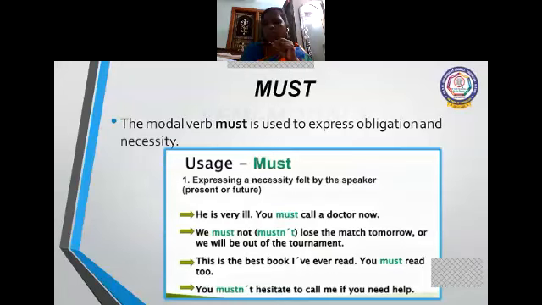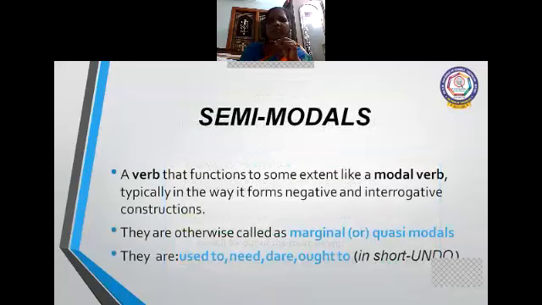So you learned what? Can, could, shall, should, may, might, will, would, and must. Now the next one is semi-modals. What is semi-modals? A modal is an auxiliary helping word. Semi-modals are also helping words, but they play a double role, so they are called semi-modals. A verb that functions to some extent like a modal verb, typically in the way it forms negative and interrogative constructions. They are otherwise called marginal or quasi modals.